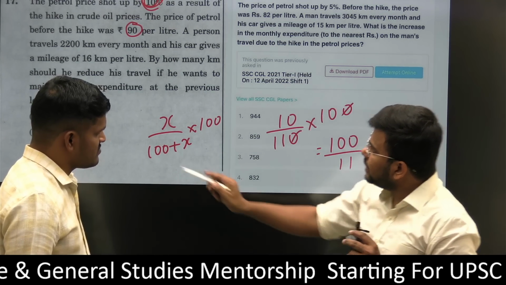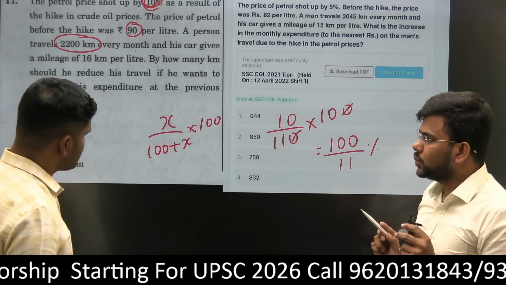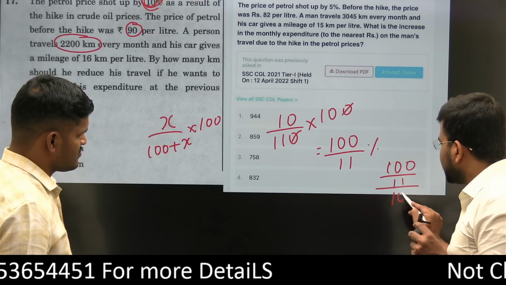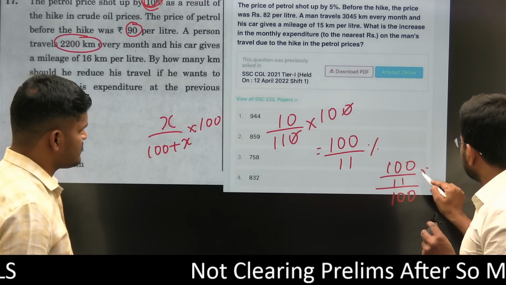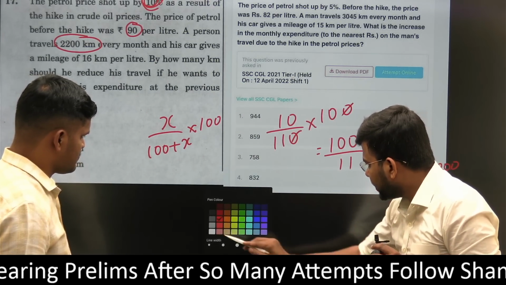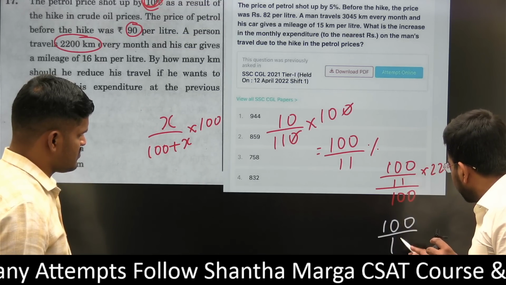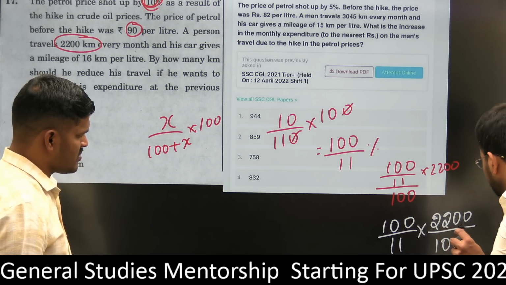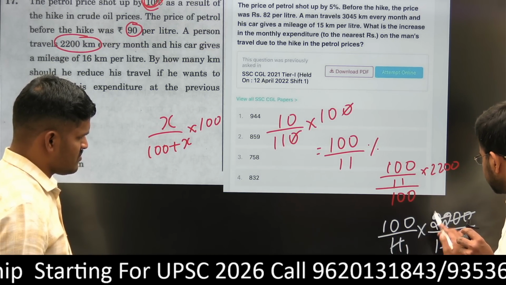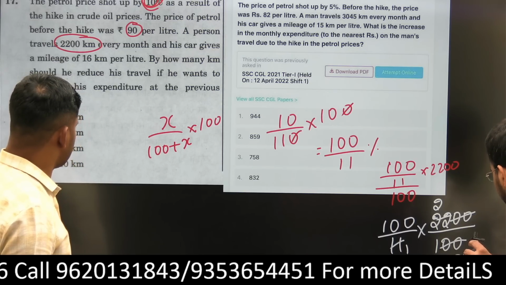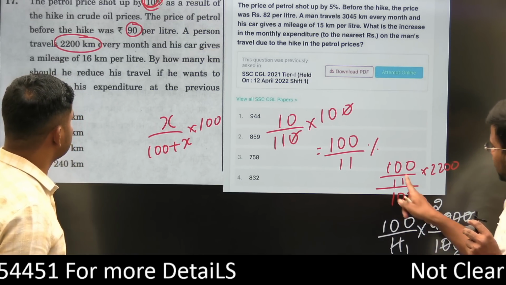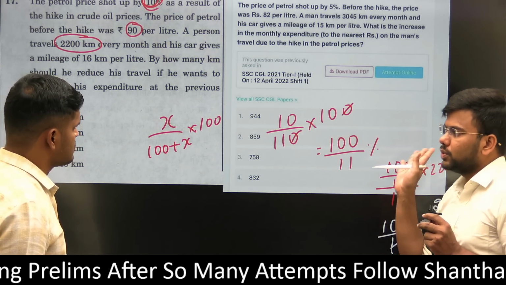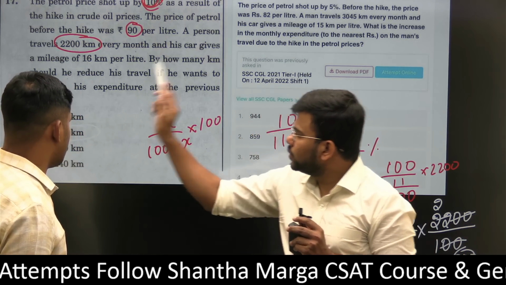Again, how much total kilometer are they traveling? 2200. So this percentage, 100 by 11, is of how much? Of 2200. Just find it out: 100 by 11 into 2200 divided by 100. The 20s cancel, and 11 ones are 11, 11 twos are 22, so 200 kilometer. The travel has to be reduced. If you don't convert it into percentage, you will get 2200 kilometer with that money. So the answer would be 200 kilometer.